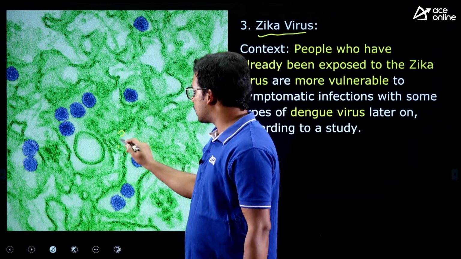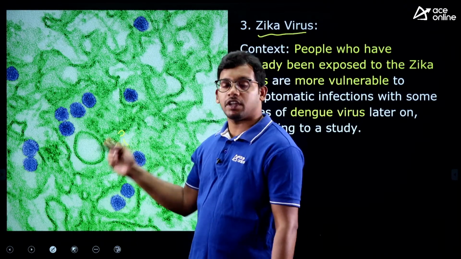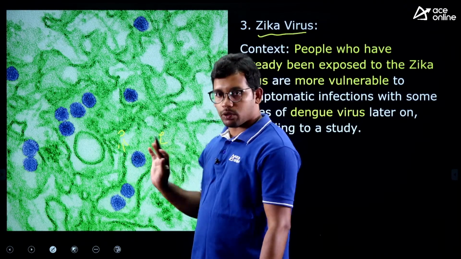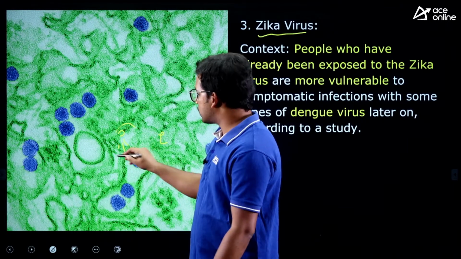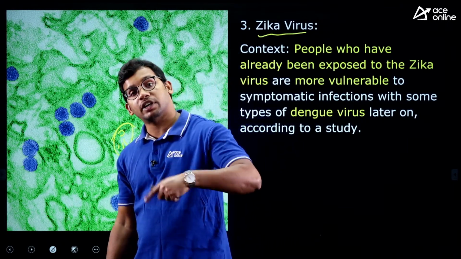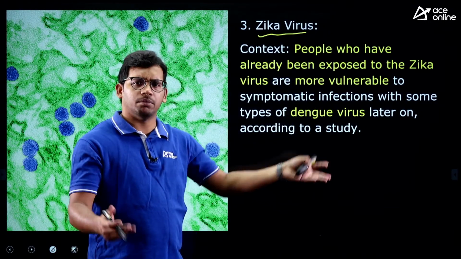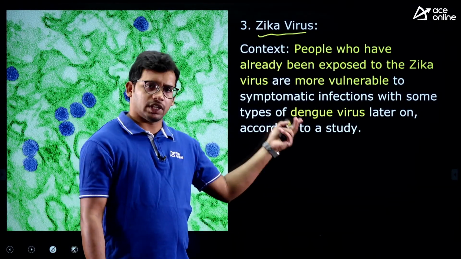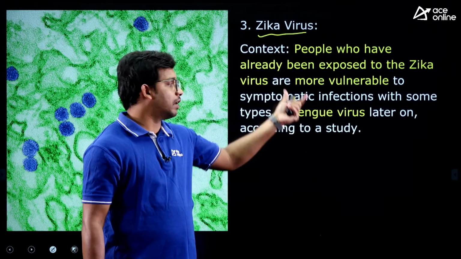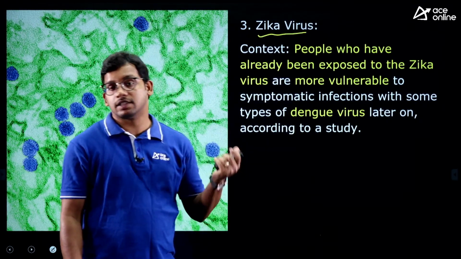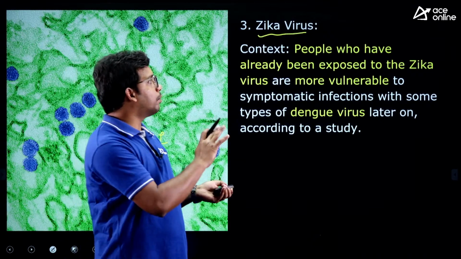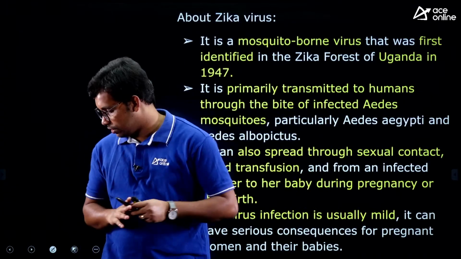So two persons are there, one already having had Zika virus earlier and the other not. The person who has experienced Zika virus may be affected more in case of dengue virus. Both are caused by the same Aedes mosquito, same virus as well. So that is the context, that is the study, right? Now we need to know about the Zika virus. That is our intention or requirement.